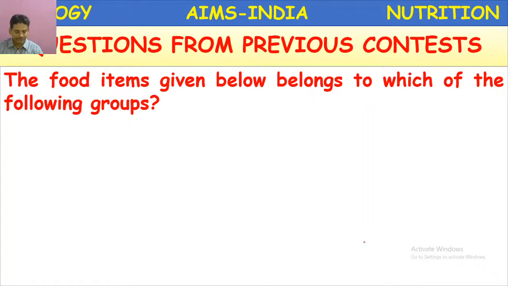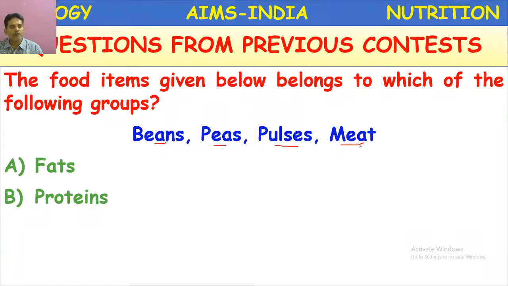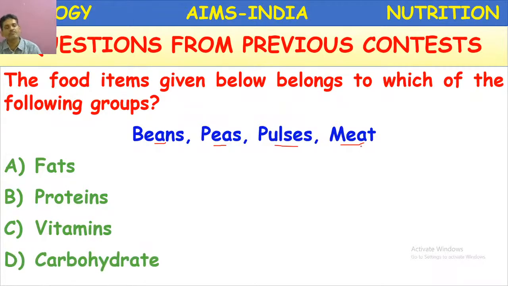The first question: the food items given below belong to which of the following groups? Here, the food items given are: beans, peas, pulses, and meat. The options are fats, proteins, vitamins, carbohydrates.